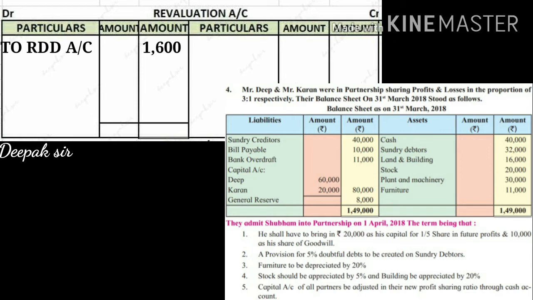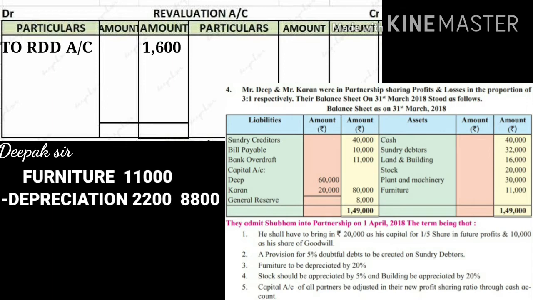So the furniture value which is given in the old balance sheet is 11,000. Now on 11,000 if we calculate depreciation of 20%, 20% will come to 2,200, and after deducting 2,200, the amount will come 8,800.